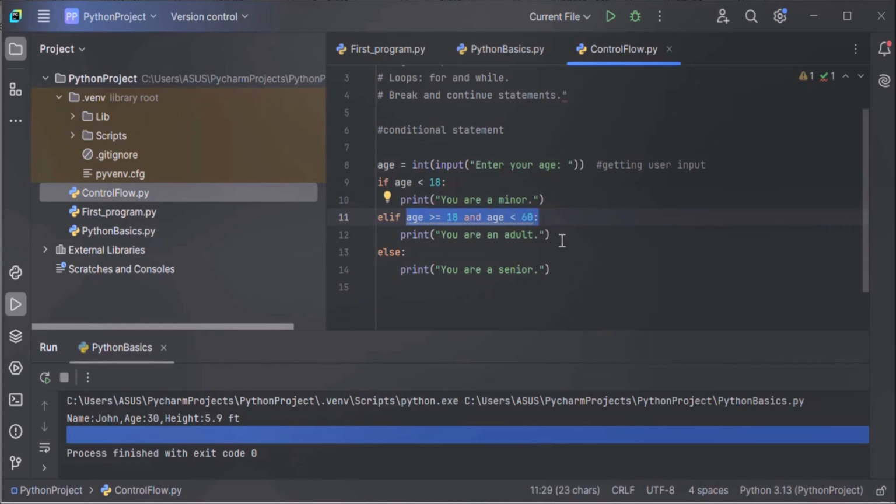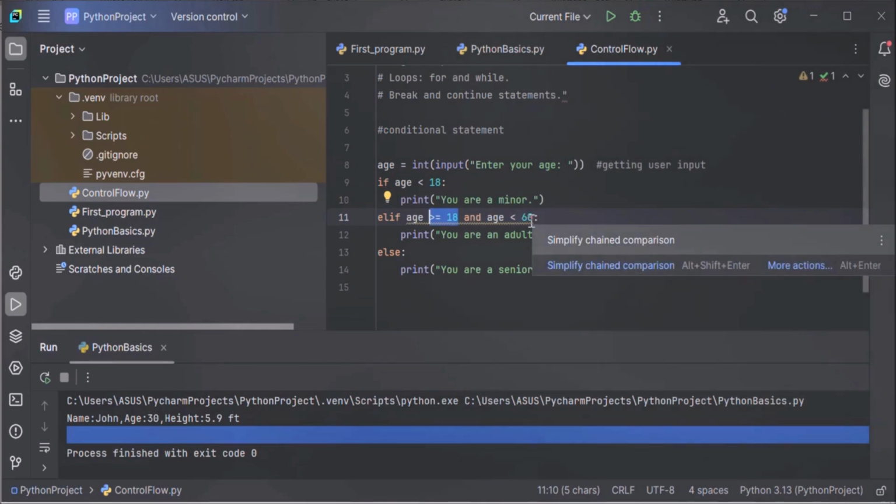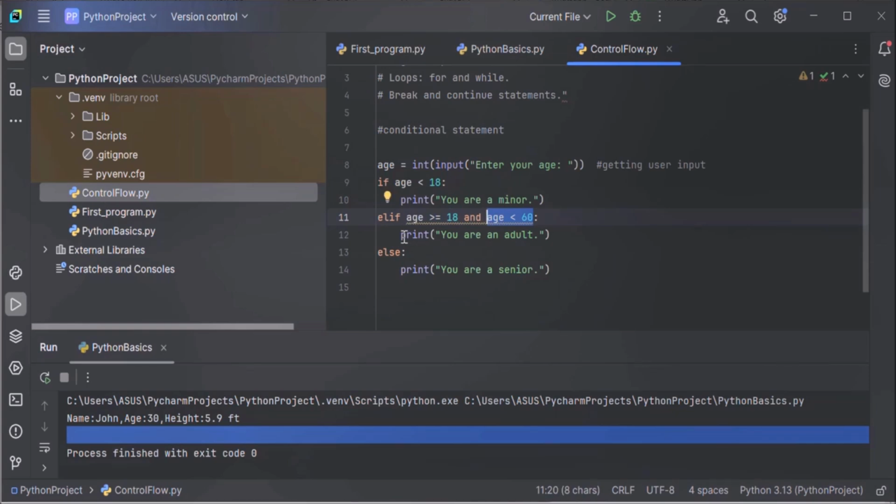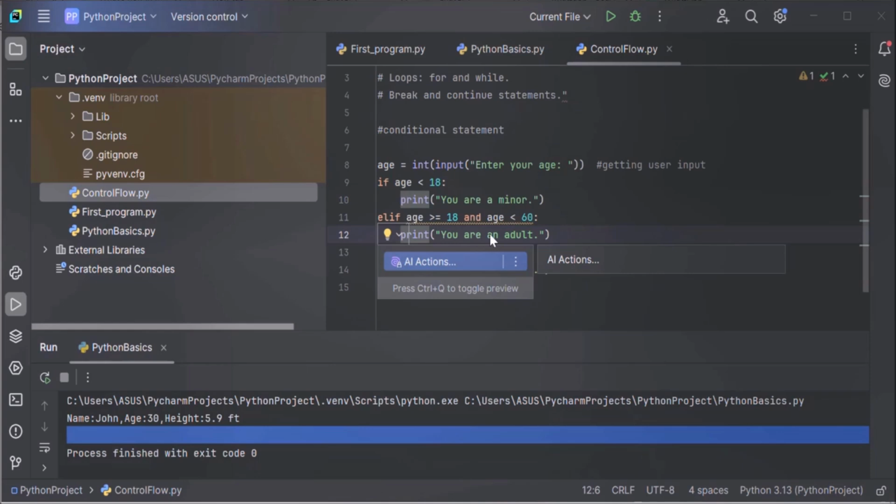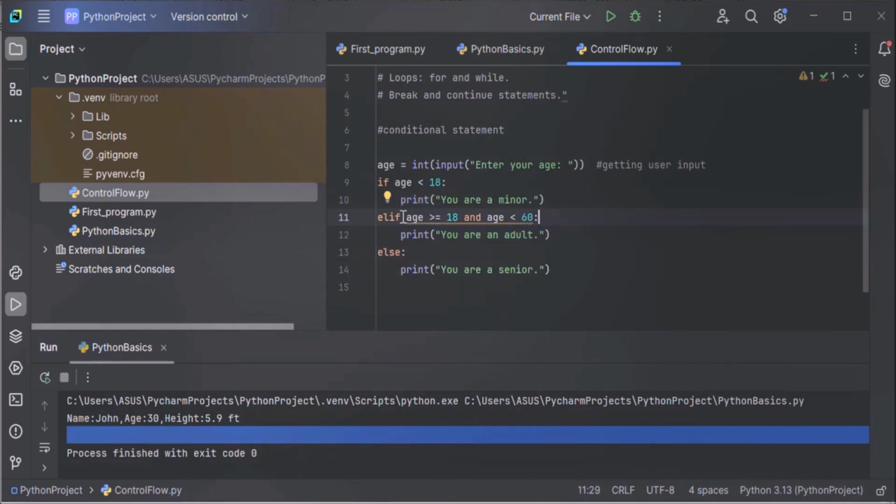In case the user has entered age within the range of 18 and 59, if age is between 18 and 60, this code block will be executed and we are displaying a message you are an adult. So this condition will be true.